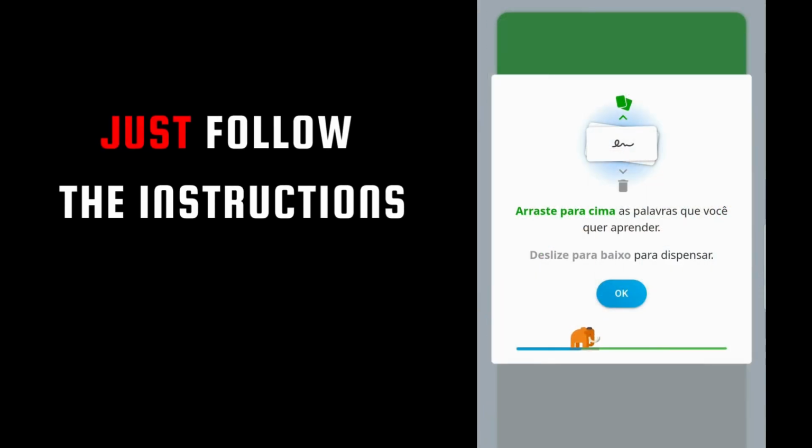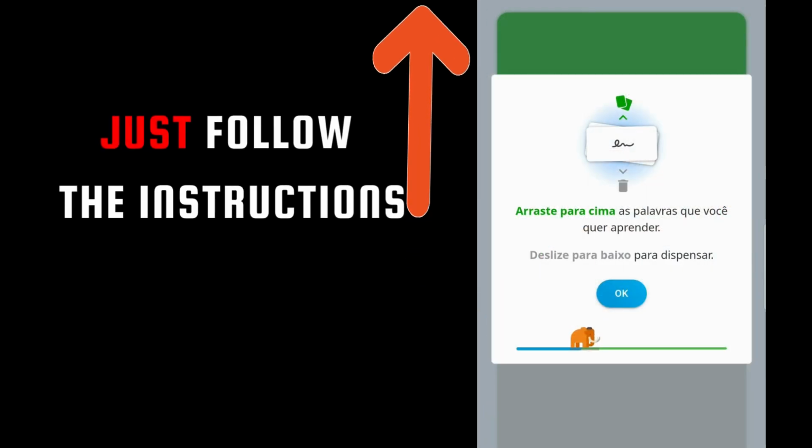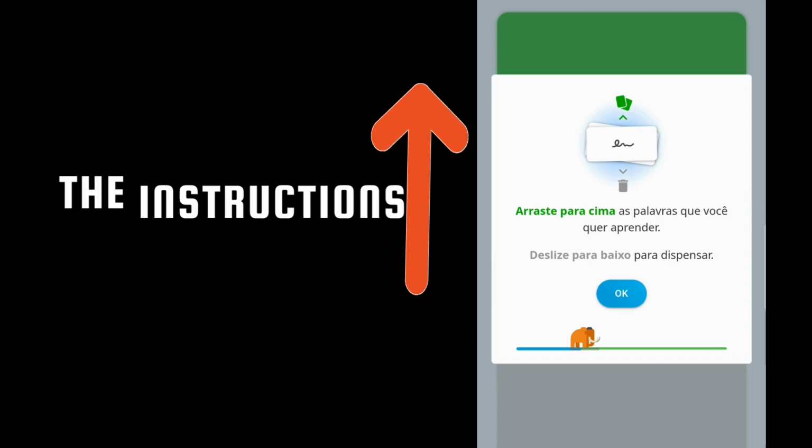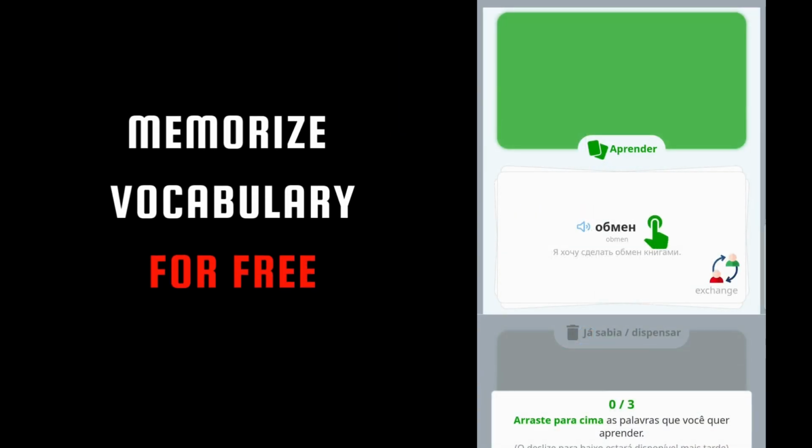Let's learn the instructions. If you swipe up, you want to learn this word. This is how you choose the words. Swipe them up. You can listen to the vocabulary. Repeat it if you want to.